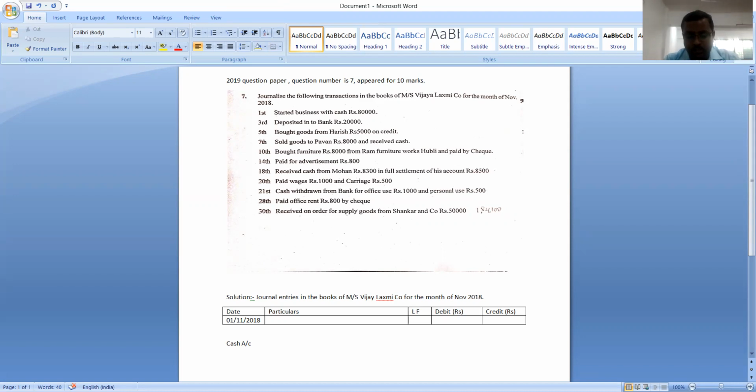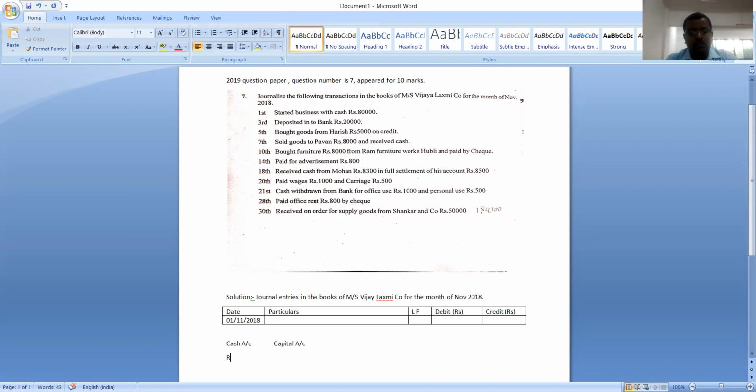So here, once you people read the transaction, you need to find out two accounts in that particular transaction. Here, started business with cash. So which are the two accounts? One is cash account and another one is capital account. Started business with cash is nothing but Vijaya Lakshmi has invested cash into the business. So started business with cash is nothing but capital. So here two accounts are, one is cash account and another one is capital account.